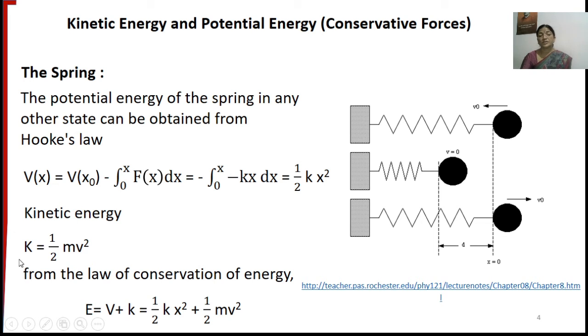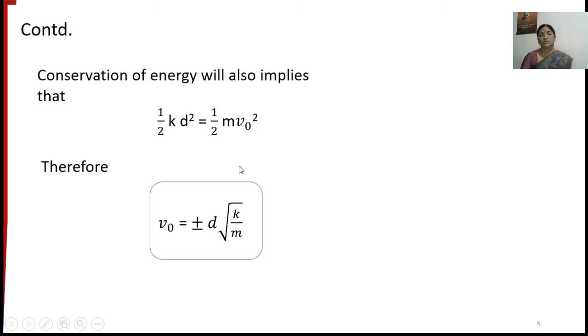Now the kinetic energy at any point is given by K equal to half mv square. So here v is the instantaneous velocity, and it is also observed that from the law of conservation of energy, the total energy of the system will always remain as the sum of potential and kinetic energies, which is given by this equation. Now it is also observed that at the two extreme ends, at one end the potential energy will be maximum, at another end the kinetic energy will be maximum, and they are equal to each other.